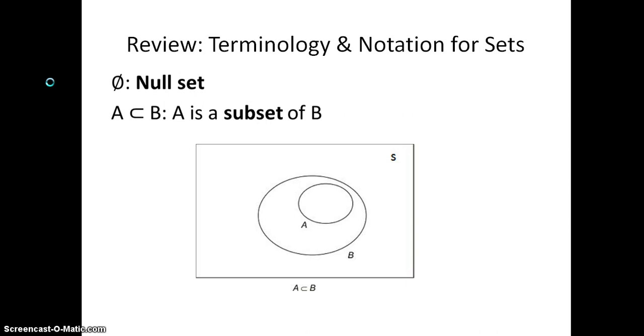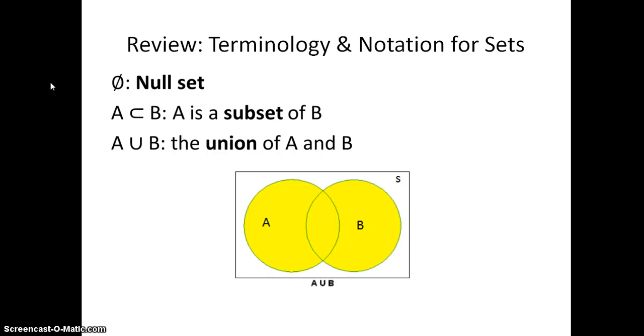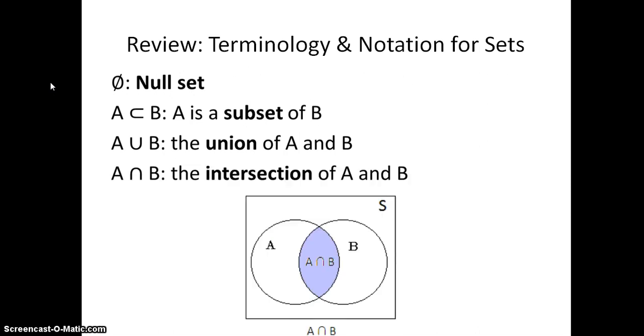A subset: if A is a subset of B, that means that all of the elements that are contained in A are also contained in B. And just as a reminder, these little diagrams are referred to as Venn diagrams. They show us set relationships. A union B, the union of A and B, consists of all of the elements that are contained in either A or B or both. A intersect B consists of all of the elements that are contained in both A and B.